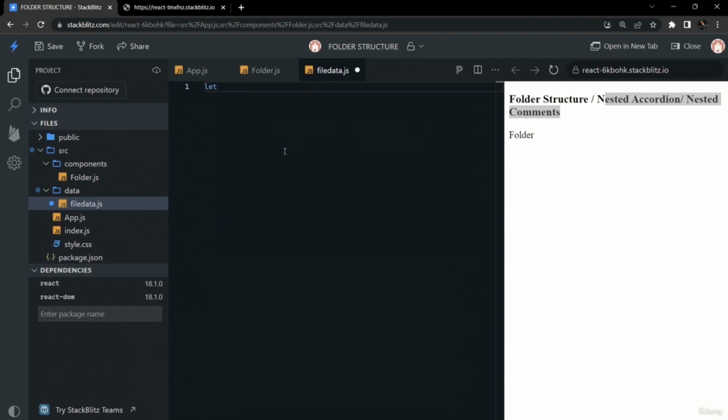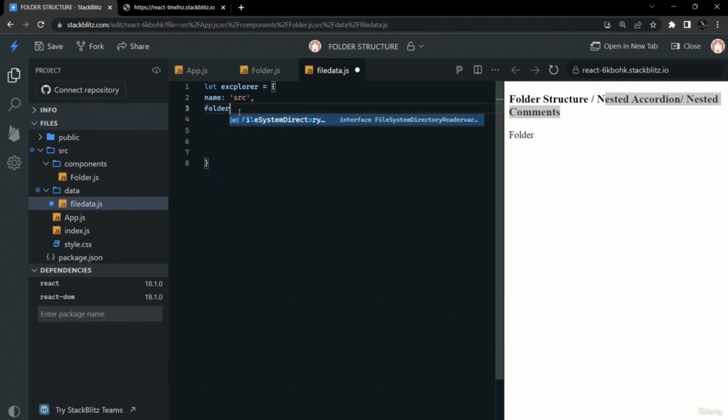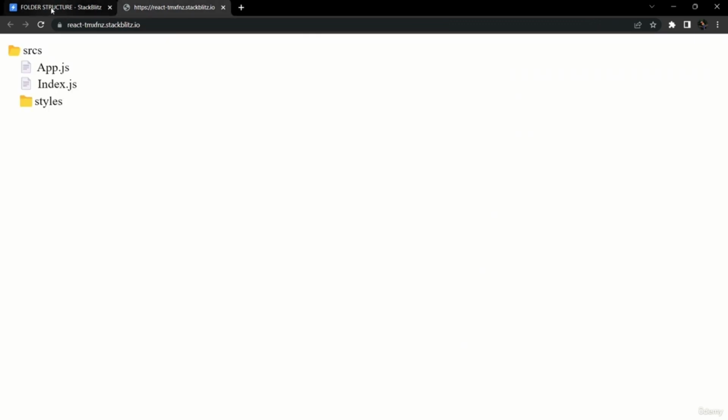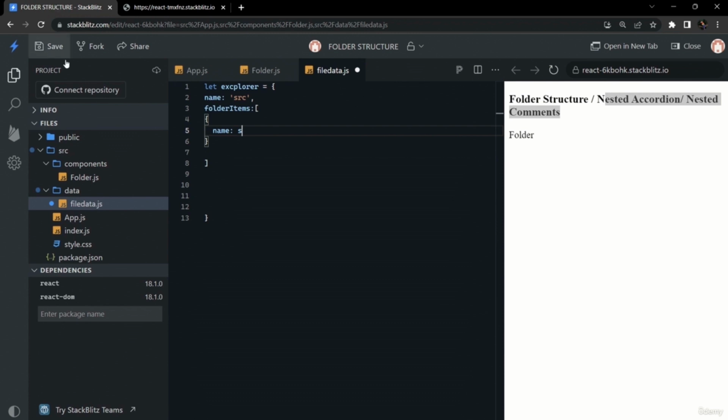That data name should be explorer, and we will create data with the key name, and the value should be src. So it will be the first root folder, that is src, and for each folder we will have an array named folder items, and that array would contain the subsequent data of files.